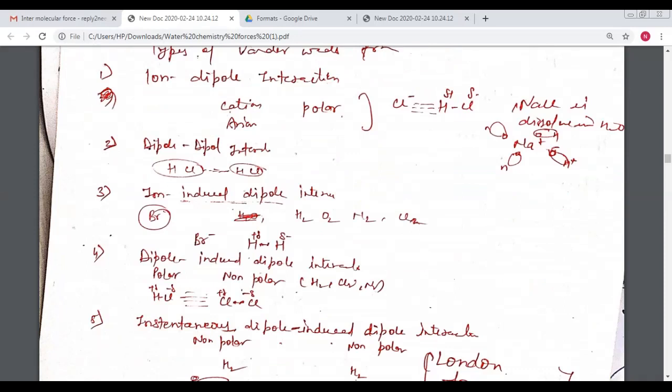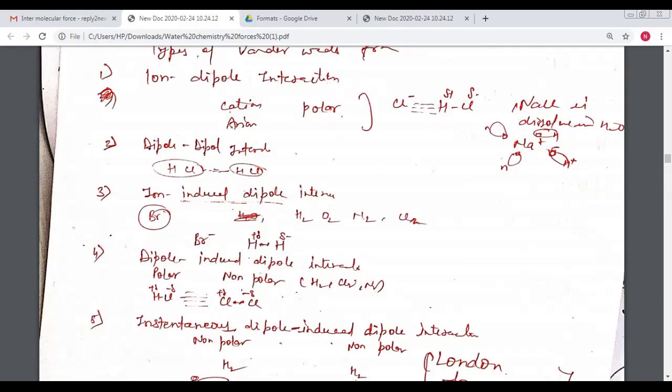Example HCl: here two molecules of HCl interact together. Due to the effect of the Cl negative, the H and the Cl have a partially positive and a partially negative charge. Due to the effect of the Cl negative and the H positive, there is an interaction between the two molecules of HCl, and this type of interaction is called the dipole-dipole interaction.